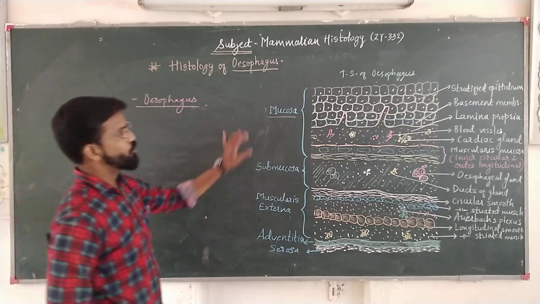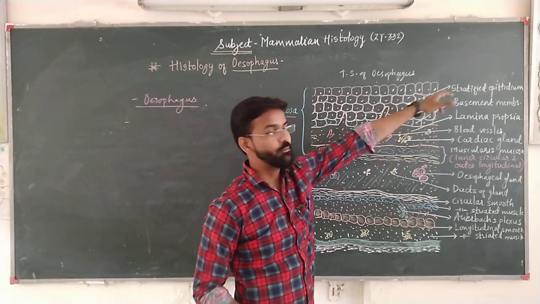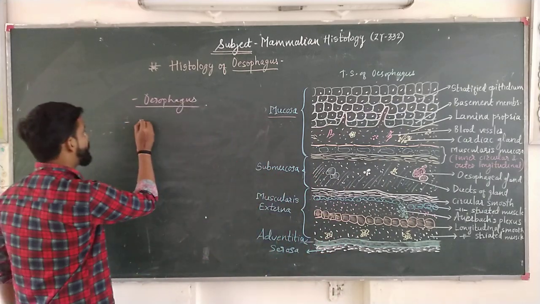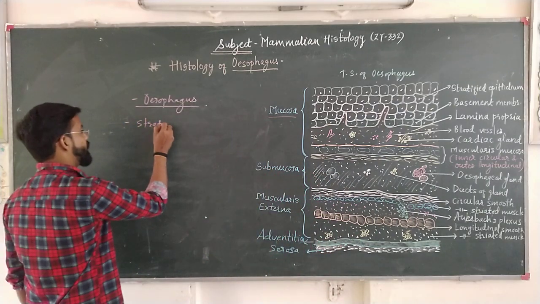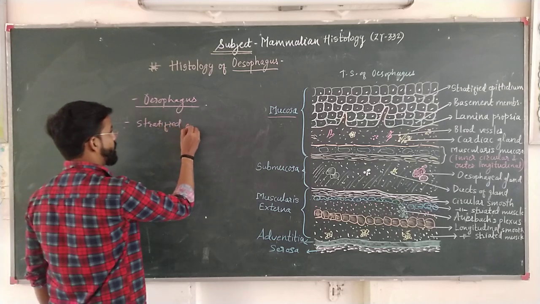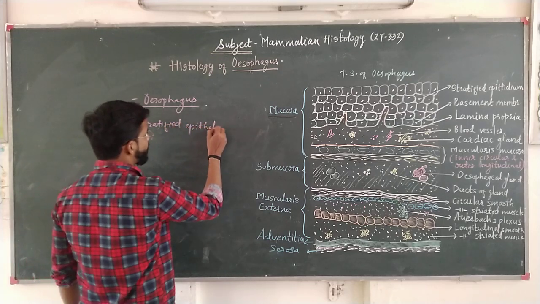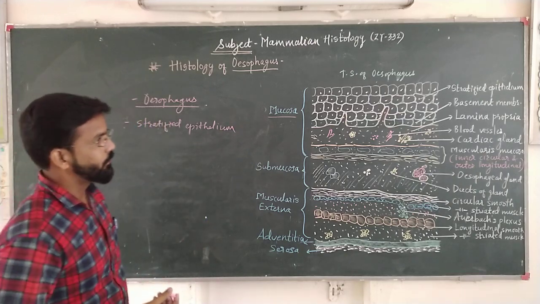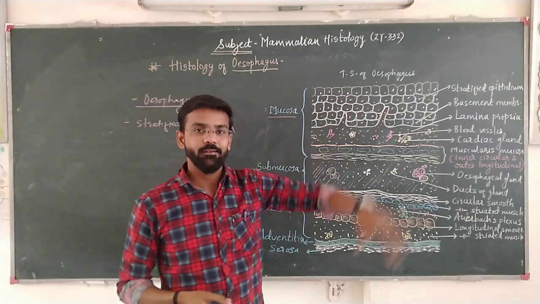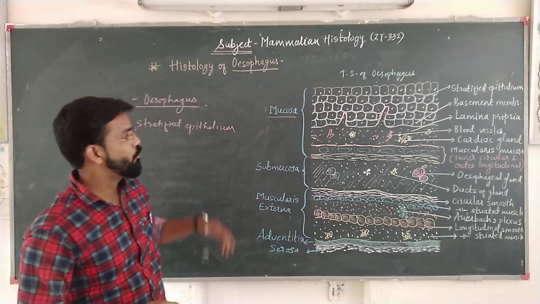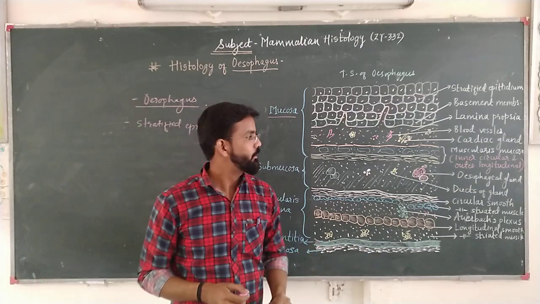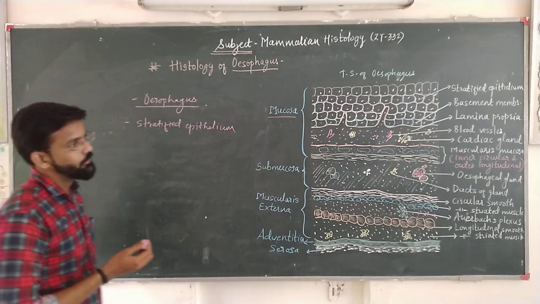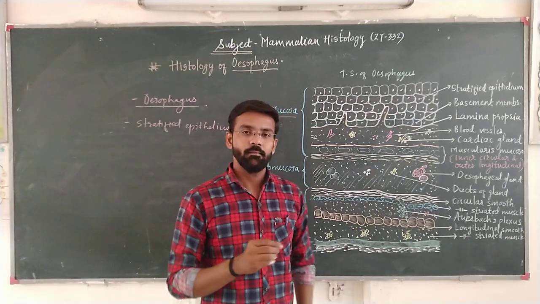In mucosa, we have seen there is presence of stratified epithelium. This structure is particularly found in esophagus, and the cells are arranged in several layers, more than 2 to 3 layers. Then in the lamina propria region, the glands.